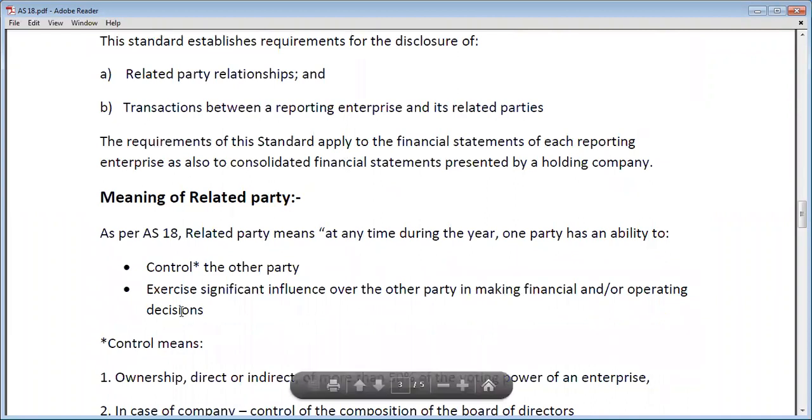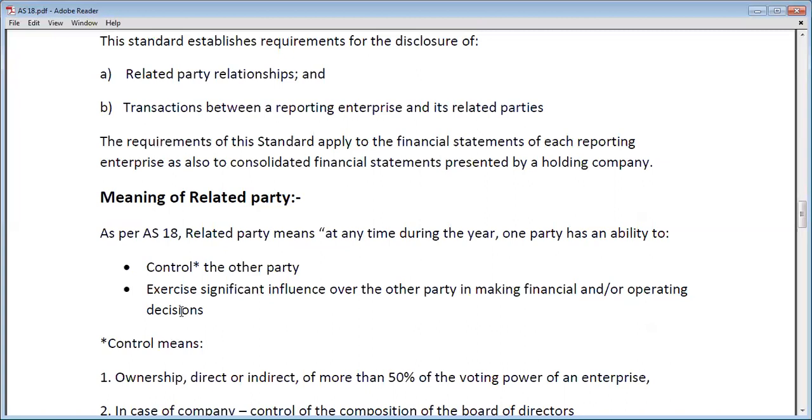So, what do you understand by related party? Related party means when an enterprise or a party has control over another party, and the party that has the control exercises its significant influence over the other party in making financial or operating decisions.